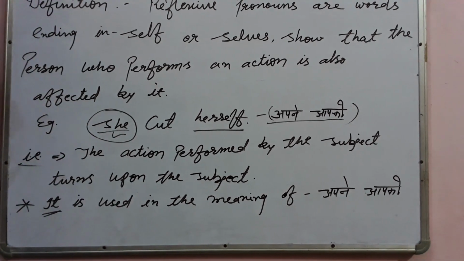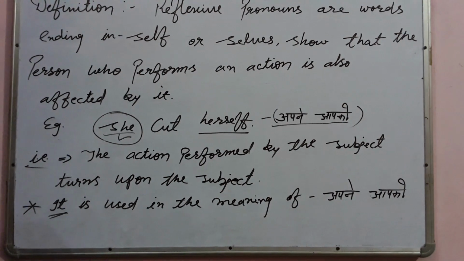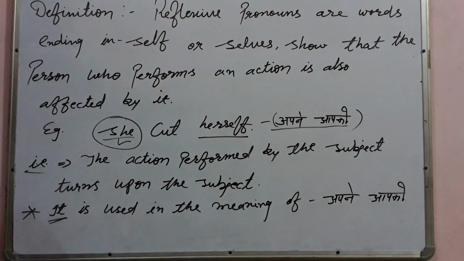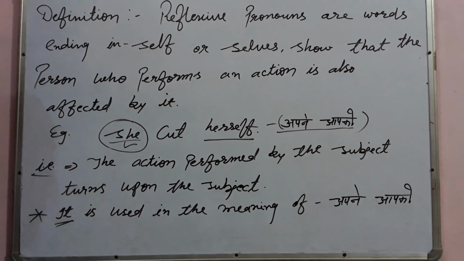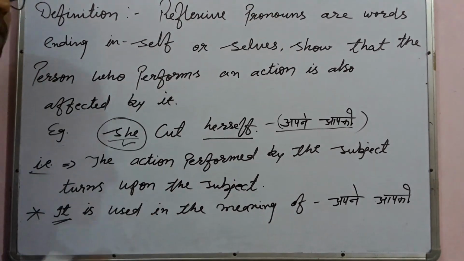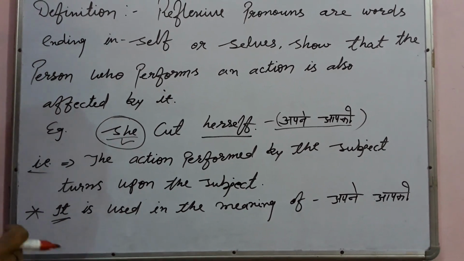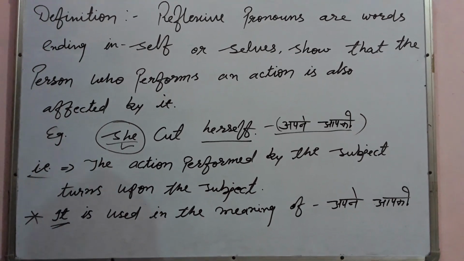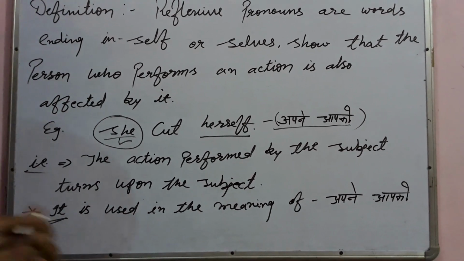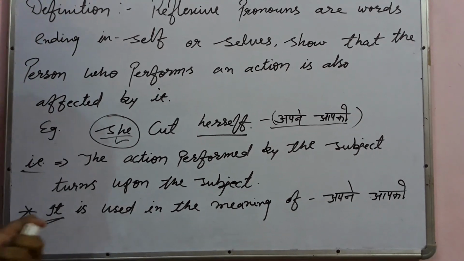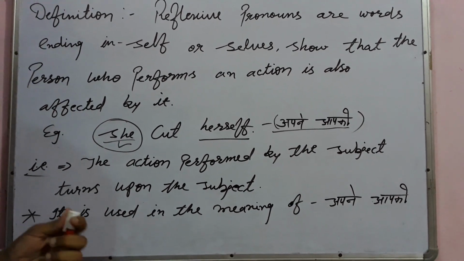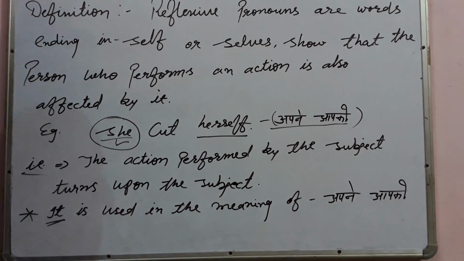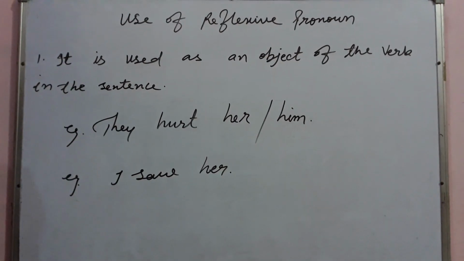Now we need to understand what functions are played by reflexive pronoun, what its role is, and in which form it is used. I tell you, reflexive pronoun is used as an object of the verb in the sentence. But there may be confusion that you may say, sir, we use objective case of personal pronoun in the place of object. So we need to understand by its usage.